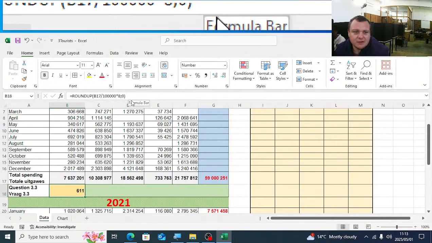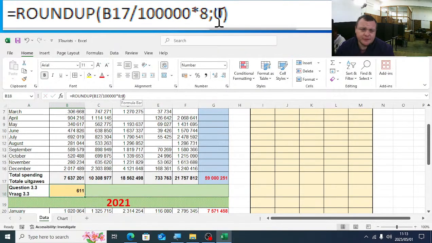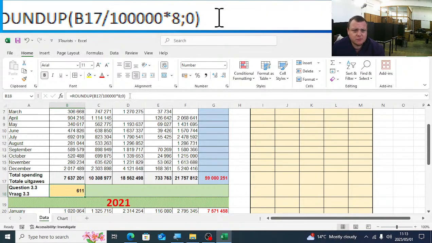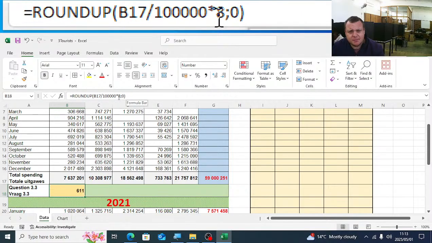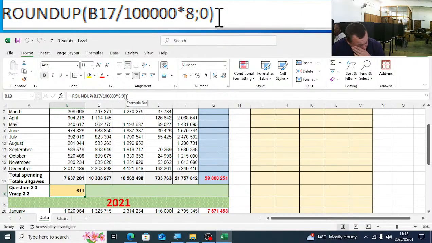So first do the whole calculation, where you say B17 divided by 100,000 times 8, and we're going to round it up. So after the equal sign, you'll simply type in round up. You'll go to the end of the formula, type in a semicolon, and say 0 decimal places.